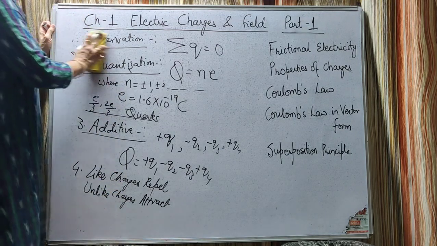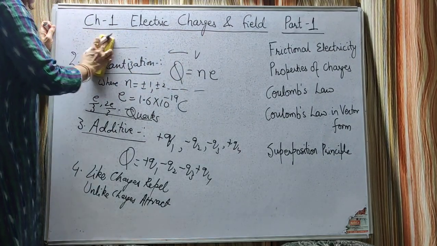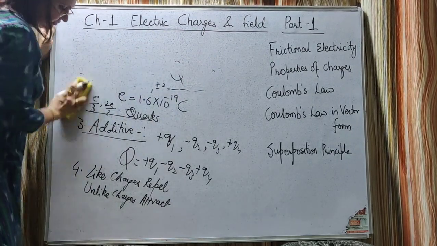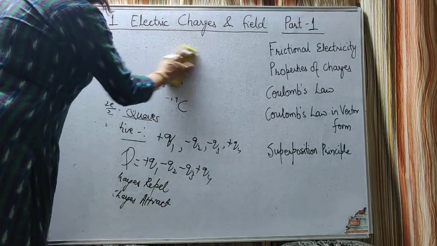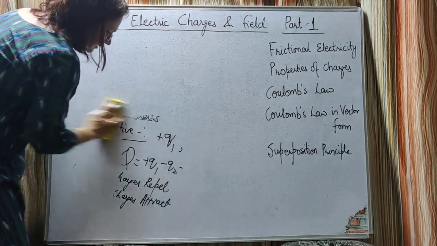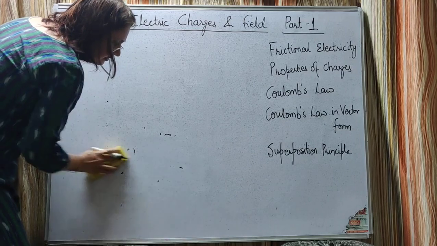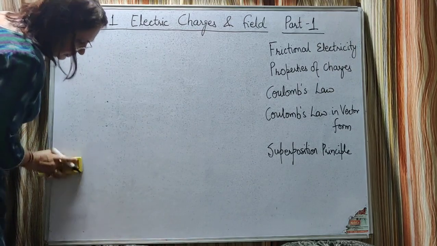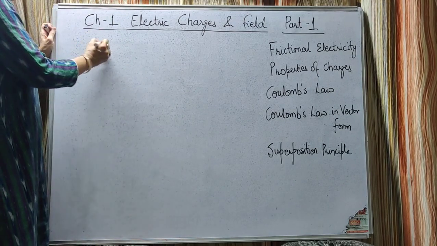Okay, now there are two methods of charging a body. Any uncharged body can be charged by two methods. The first method is charging a body by conduction, and the second method is charging a body by induction. So these are the two methods to charge any uncharged body. Let's discuss the first method, charging by conduction. In this method, the charged body is brought in contact with the uncharged body and the charges are shared between them.